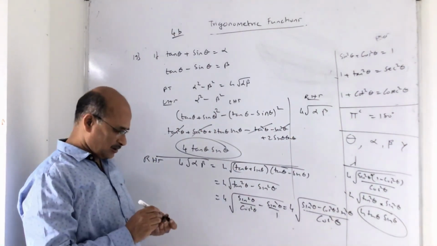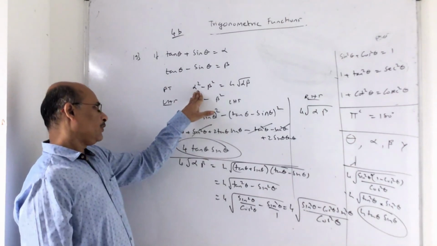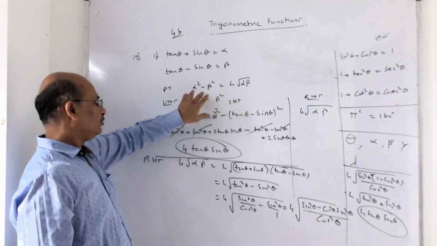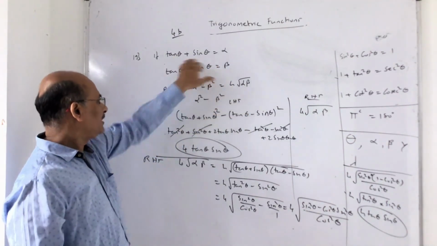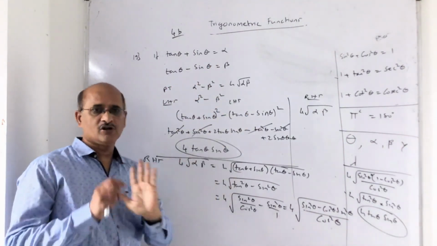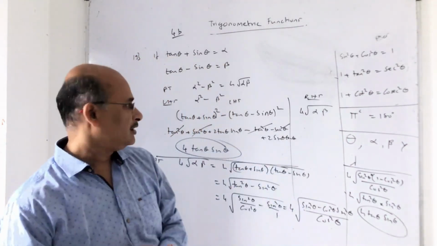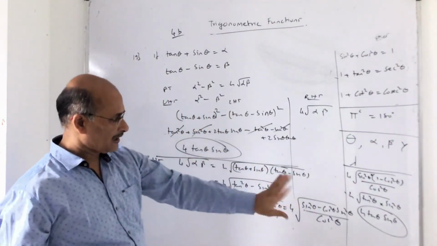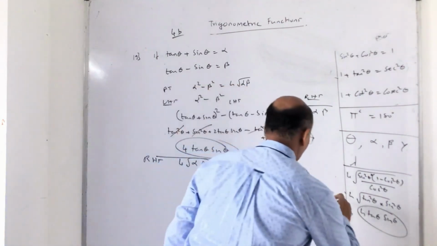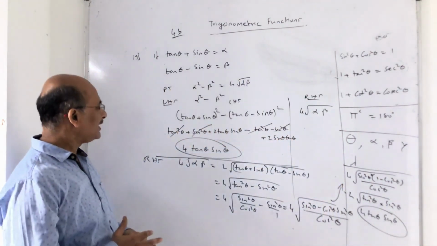So I think it's not difficult. You have to understand that they are asking us to prove alpha square minus beta square is equal to 4 alpha beta. The value of alpha is given to you, and the value of beta is given to you. Just substitute in this and do the simplification. Stick to your basic mode of simplification in mathematics. I think it should lead you to this answer. I hope you got this point. This is a nice question.